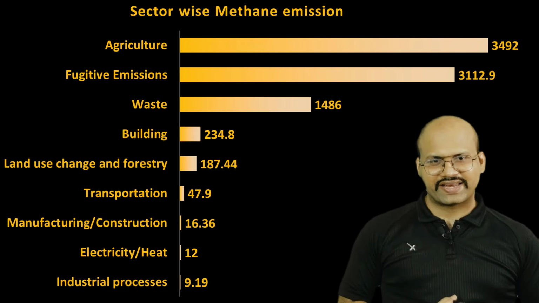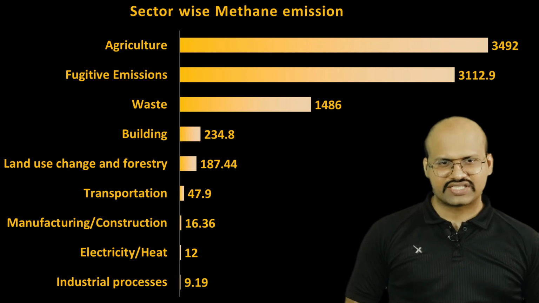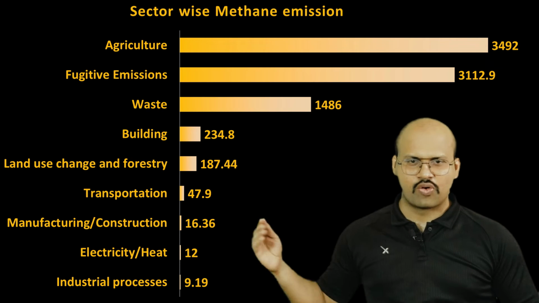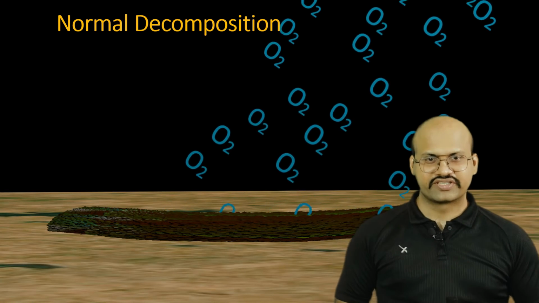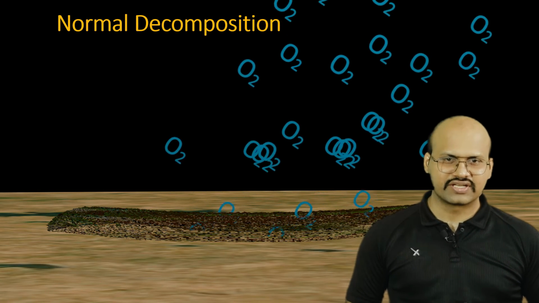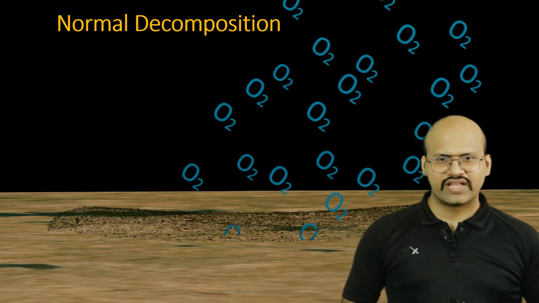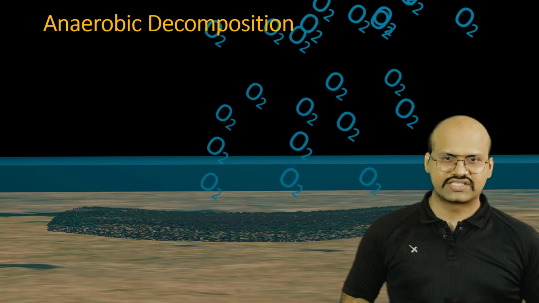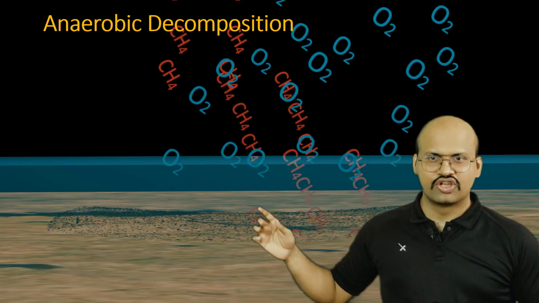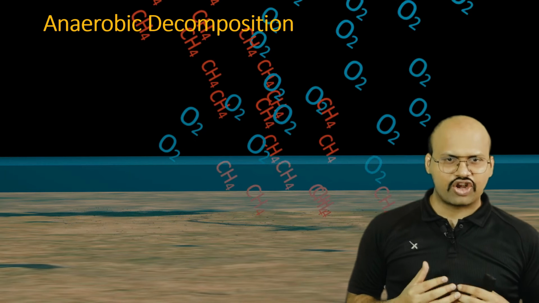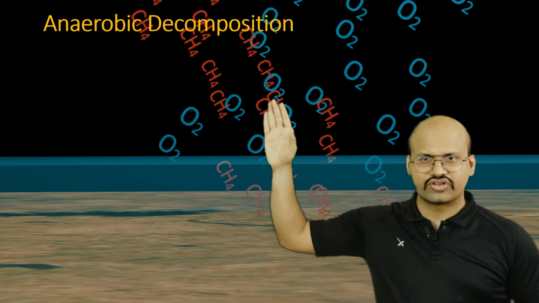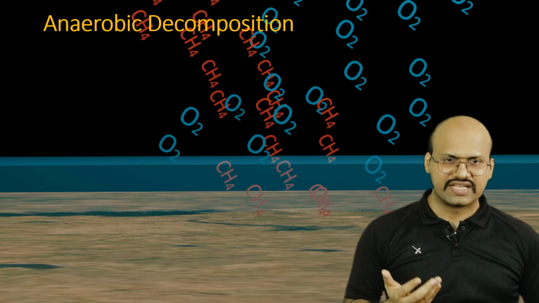So why does agriculture release this much methane? To understand that, let's see how decomposition occurs. Consider this is biomass and it is decomposed in the presence of oxygen. You will see that not much gas is produced while decomposing in the presence of oxygen. But when this biomass is underwater, oxygen cannot reach it. In this condition, the decomposition will occur through an anaerobic process. And when anaerobic decomposition occurs, we see a lot of methane is released. So it is because of this anaerobic decomposition that a lot of methane is released.